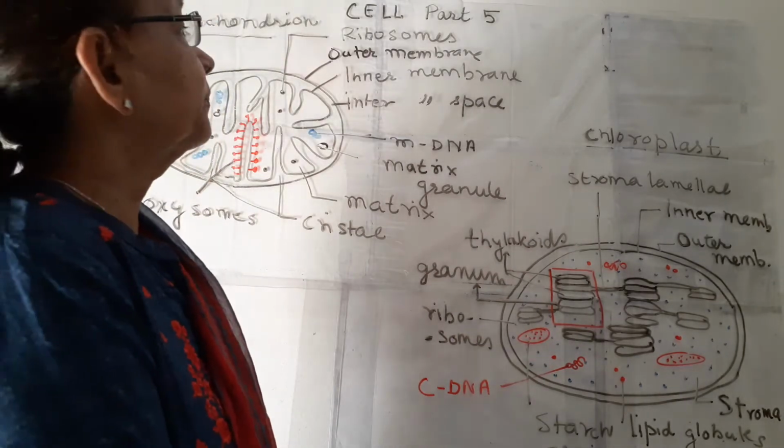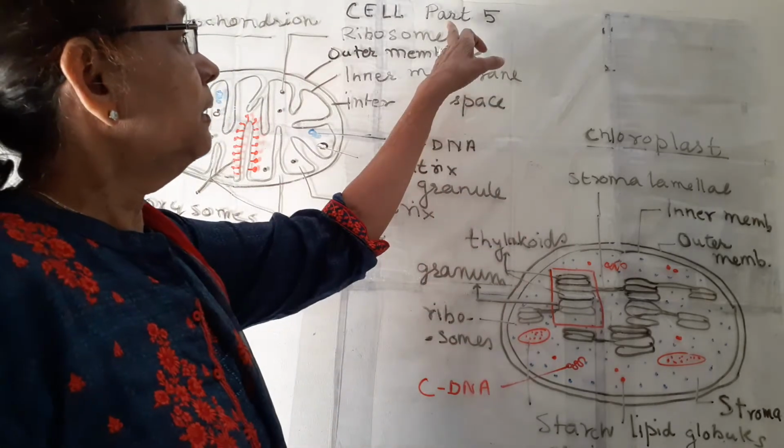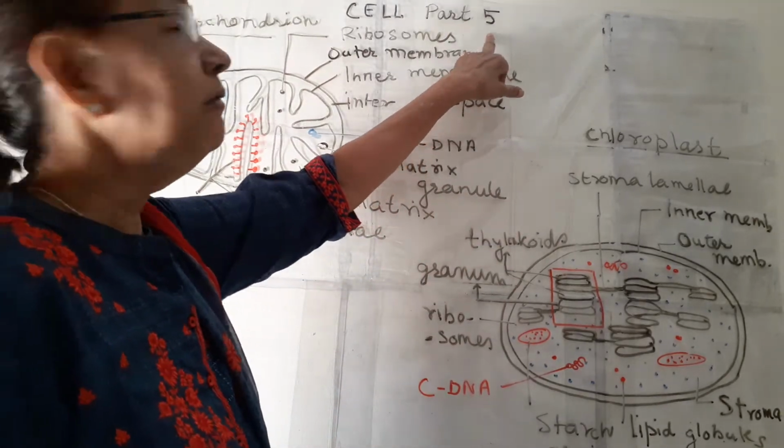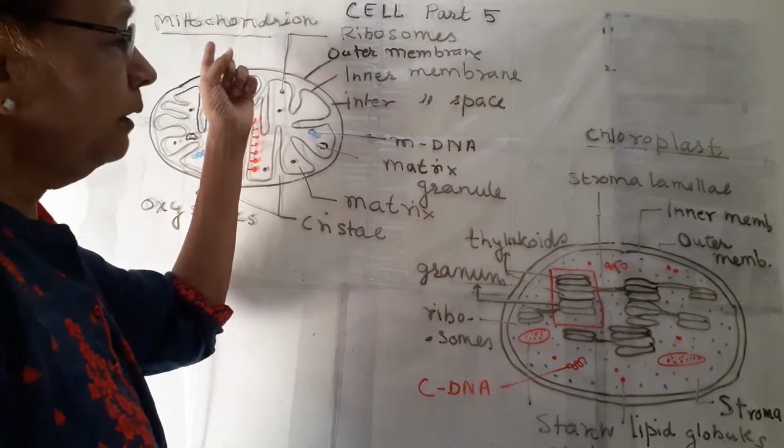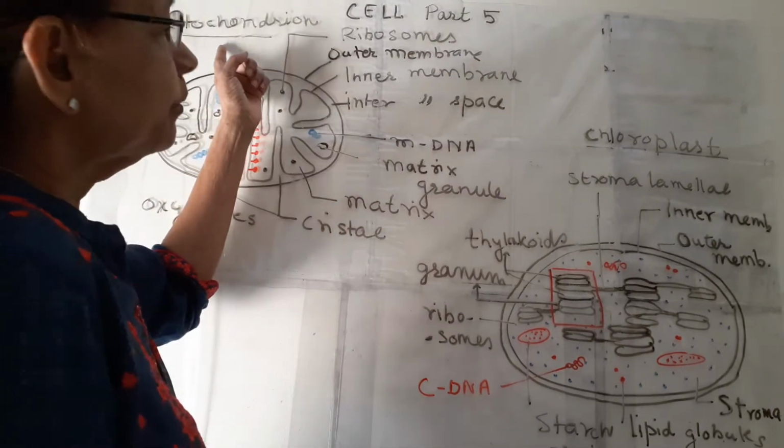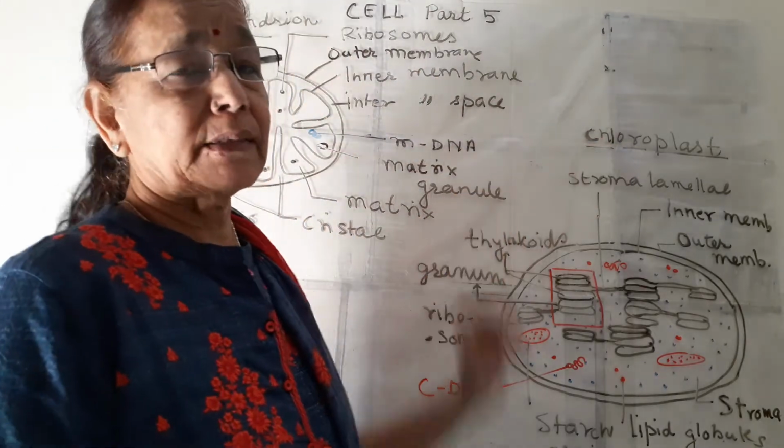Hello children, this is our next part 5 under cell. In this part we will study two cell organelles, mitochondrion and chloroplast.